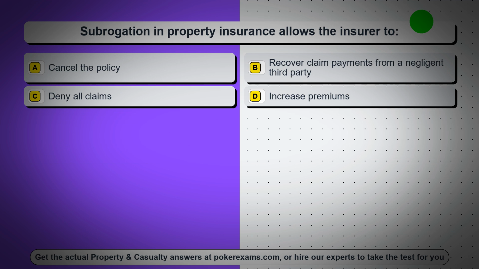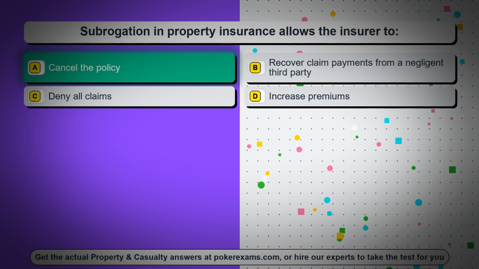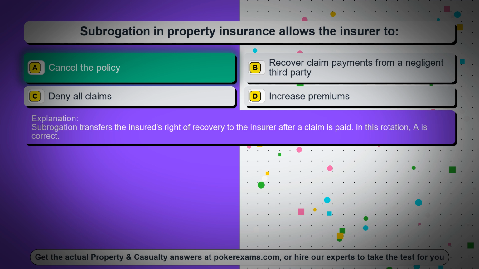Question 46. Subrogation in property insurance allows the insurer to: Option A, cancel the policy. Option B, recover claim payments from a negligent third party. Option C, deny all claims. Option D, increase premiums. The correct answer is option A, cancel the policy. Subrogation transfers the insured's right of recovery to the insurer after a claim is paid. In this rotation, A is correct.